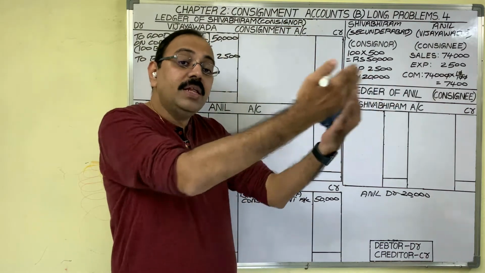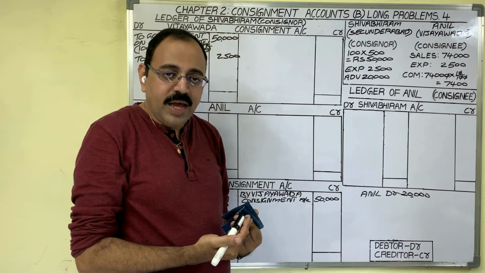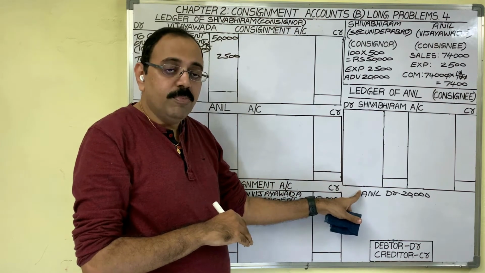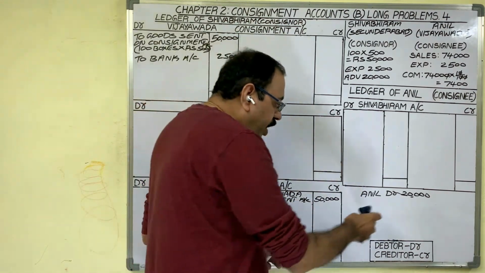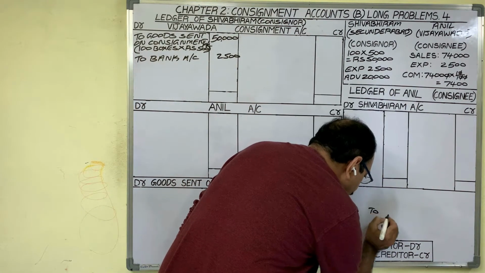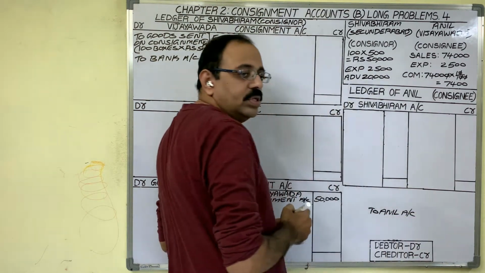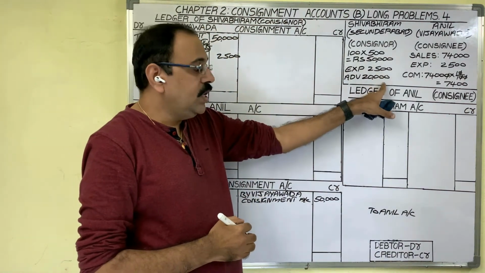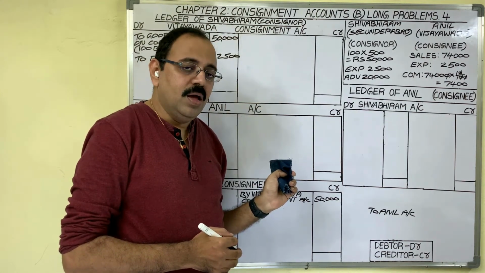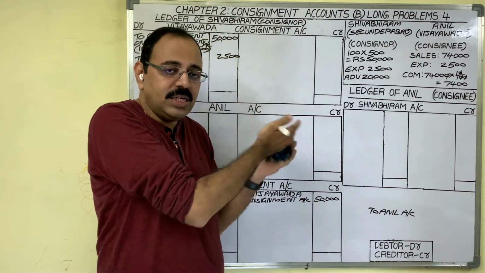Now, he paid that advance. He issued a check towards that advance amount. Then that debtor account is closed. How to cancel this account? By crediting. Therefore, when advance is coming from consignee, in our books, we should credit consignee's name to Anil account. And 20,000 is coming in the form of a check. Then we deposit that check in our bank. Consignor's bank collects the money from consignee's bank. So our bank balance increases.